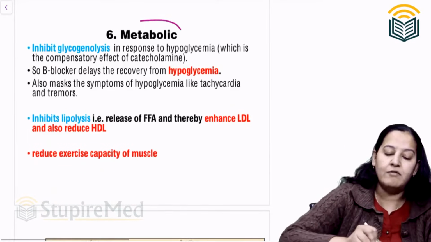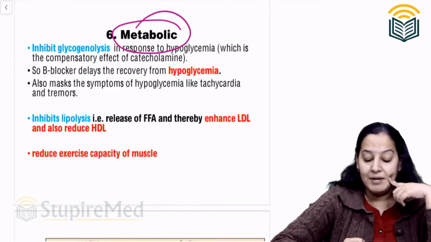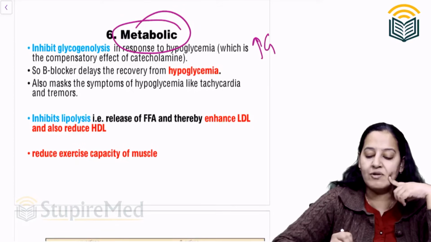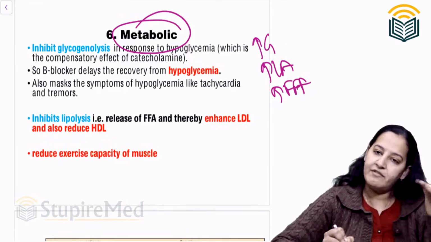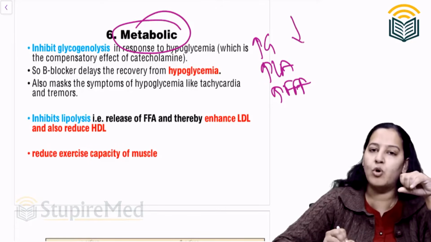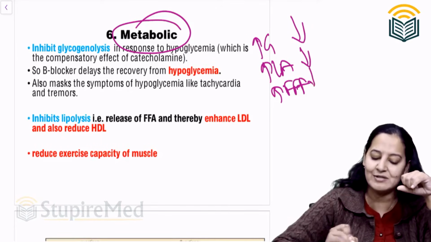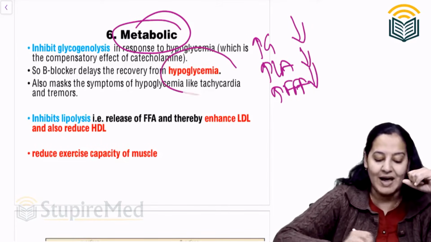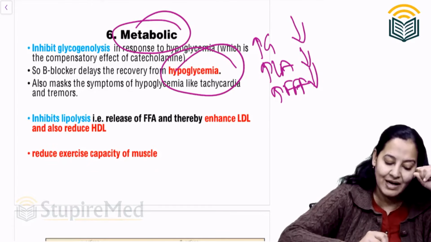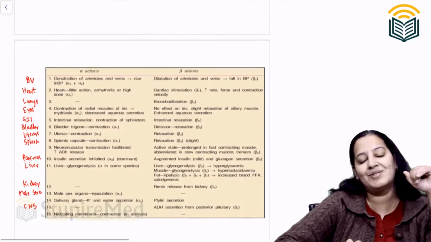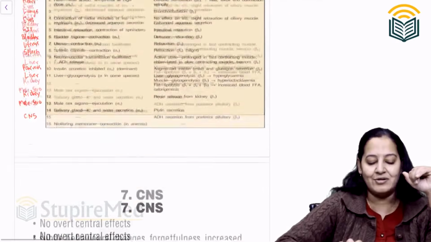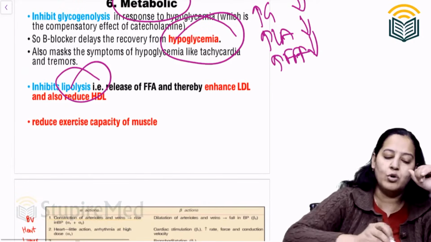Next is metabolic. What was beta agonist doing? Beta agonist was increasing glucose, increasing lactic acid, increasing free fatty acid. That is, it is catabolic. Beta blocker will do the opposite. It will decrease glucose, it will decrease lactic acid, it will decrease free fatty acid. It will cause hypoglycemia. It will cause decreased lipolysis. It will decrease free fatty acid. That is, it is anabolic. So it is an anabolic hormone. Correct or not? It inhibits gluconeogenesis.